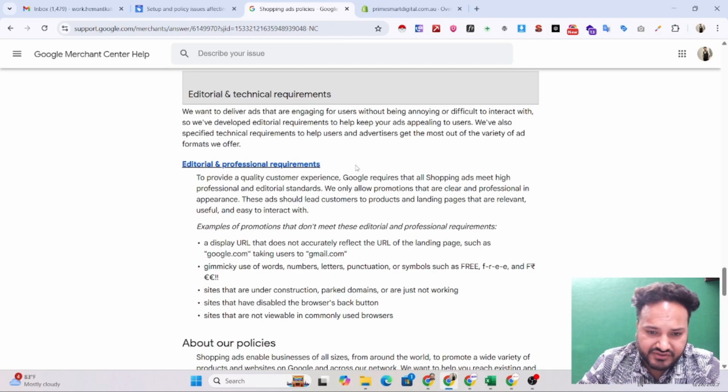These are a few policies which we should not violate in order to run the shopping ads on Google Ads through the Merchant Center, because when your Merchant Center account is suspended, eventually if it is linked to your Google Ads account, the Google Ads account also gets suspended. And if your business profile is also linked, it also causes errors. And if it is suspended and you appeal it, it gives you an error. So everything needs to be synced. We have to ensure that we do not have any policy violations within our website, on Google Ads, on the Google My Business profile, and on the Google Merchant Center.